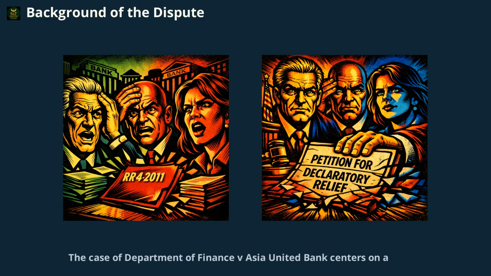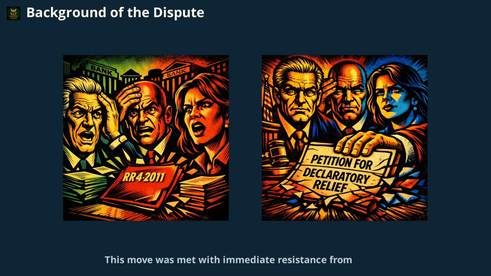Case of Department of Finance v. Asia United Bank centers on a significant regulatory conflict in the banking sector. In 2011, the Department of Finance and the Bureau of Internal Revenue issued Revenue Regulations No. 4-2011, requiring banks and financial institutions to allocate costs and expenses among their various income-earning units for income tax purposes.